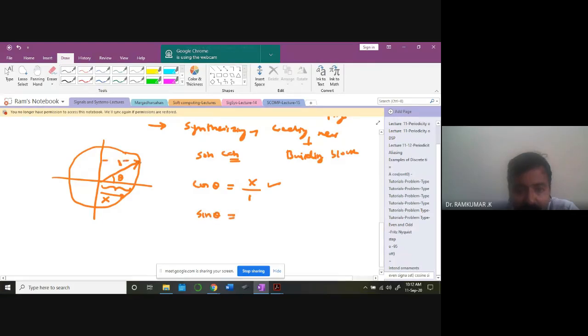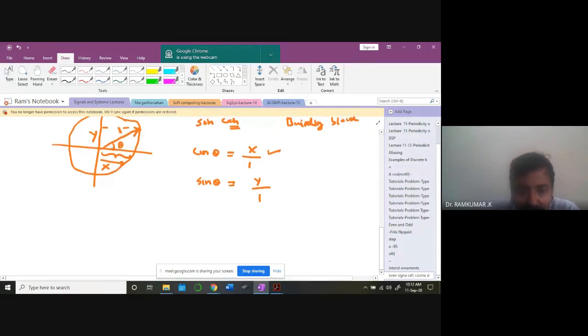At this point, y distance, y by 1. Opposite by hypotenuse, adjacent by hypotenuse. So now for the cosine waveform, normally this is the maximum amplitude. The radius of the circle is 1.